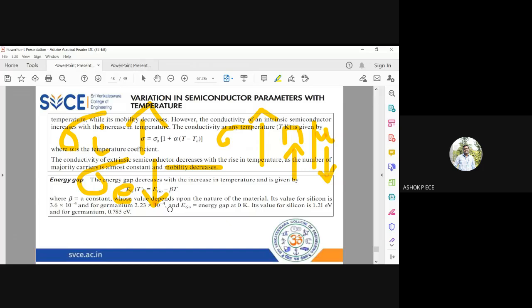The energy gap will also decrease with increase in temperature. As the temperature increases, more electrons will easily cross the barrier, which means the barrier energy level has reduced. Only when the barrier energy level is reduced can the electrons and holes easily cross. So when the temperature increases, the energy gap will reduce, and that will make your charge carriers cross the energy gap easily and go to the conduction band. So this is the temperature effect on semiconductors.